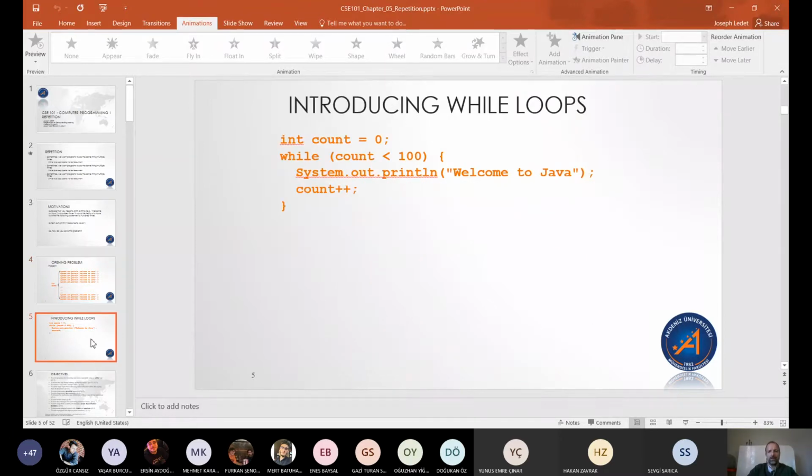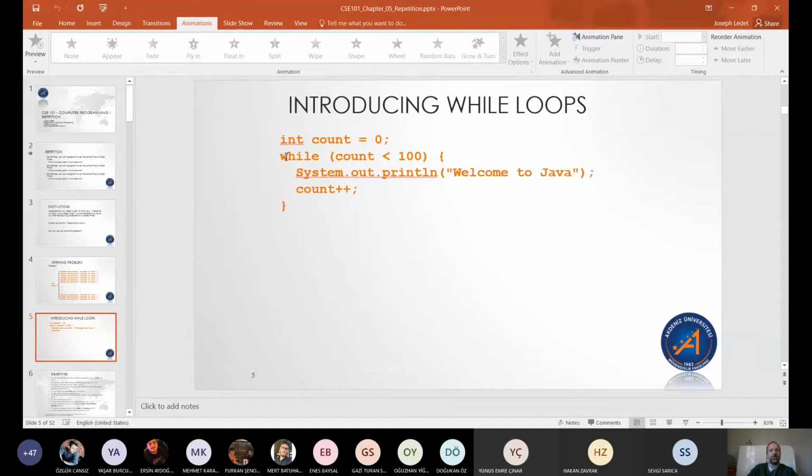So in this example, we have this variable called count. It's like, how many times have I done this? Count is 0. We set it to its initial value.